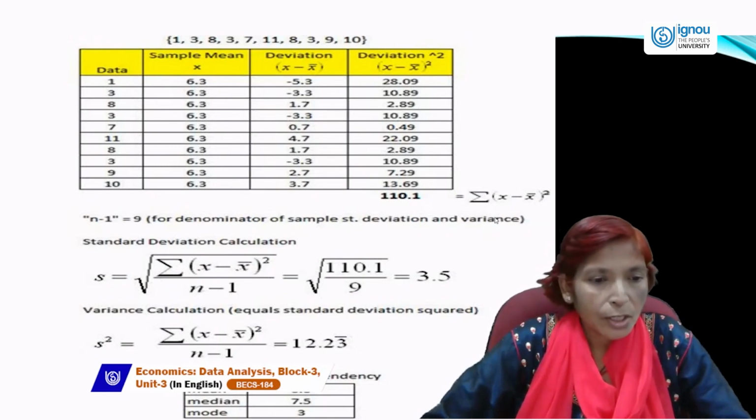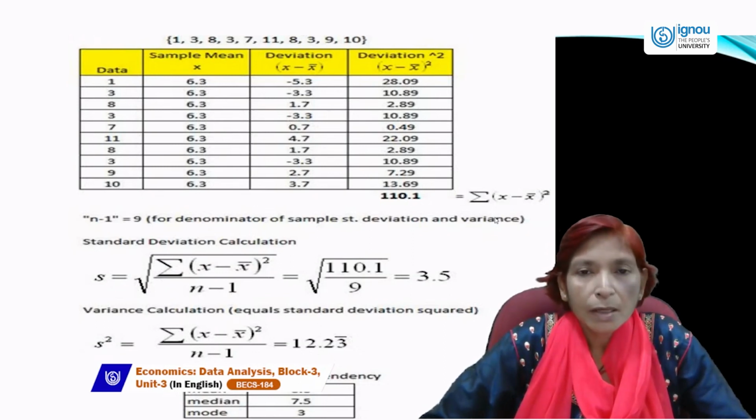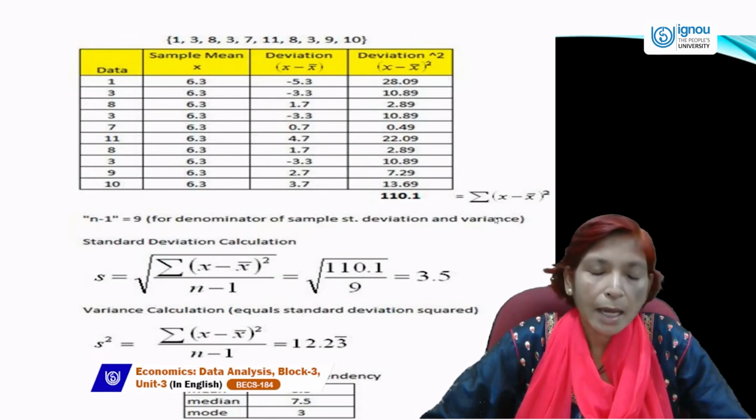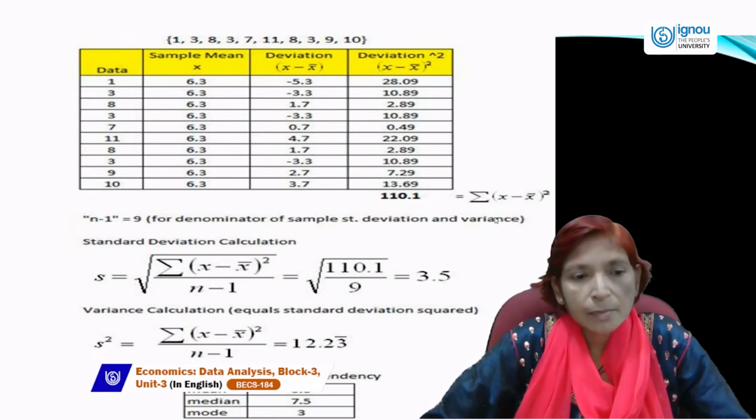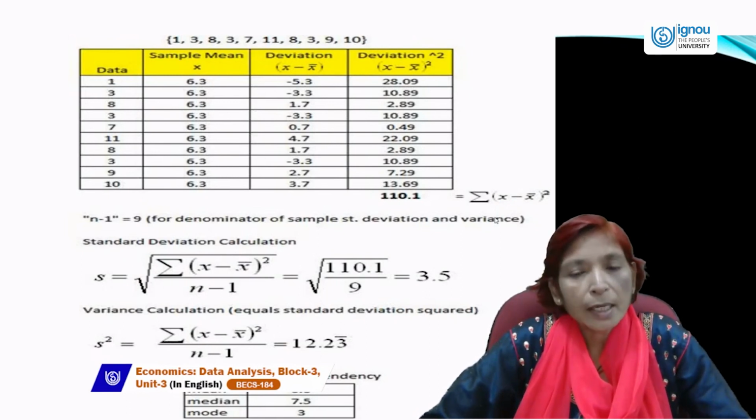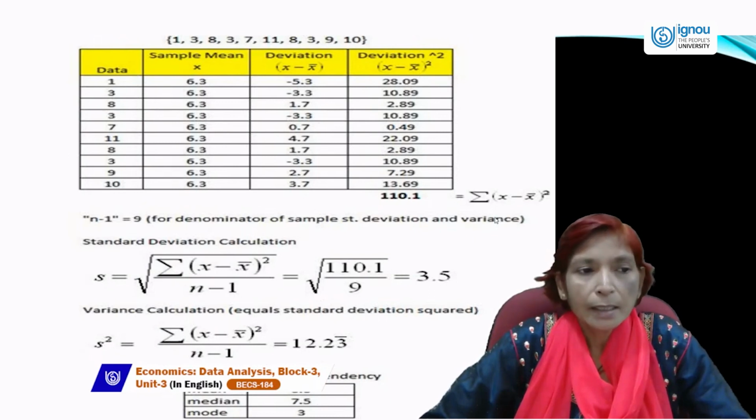So we can estimate standard deviation in this form: under root of sigma x minus x bar whole square divided by n. Here sigma x minus x bar whole square is 110.1 divided by numbers, which is 10.